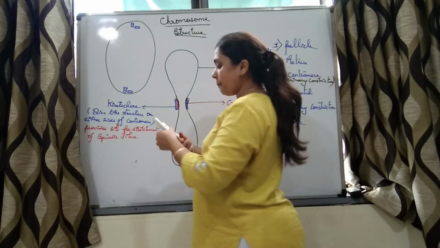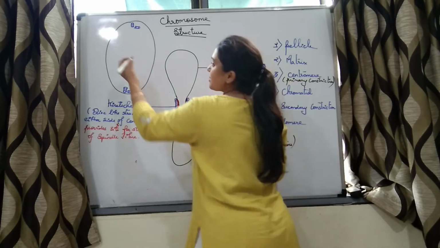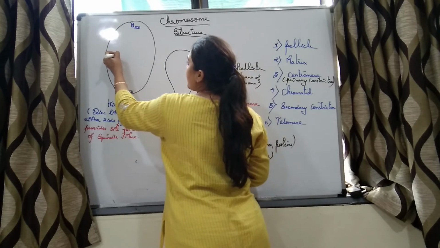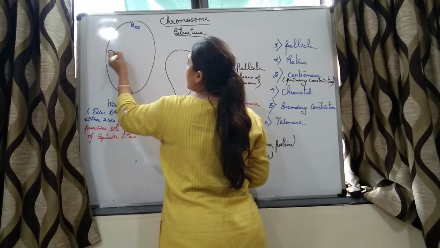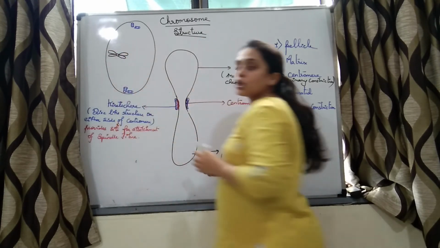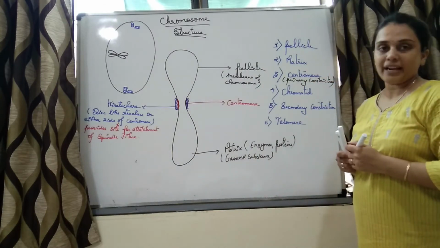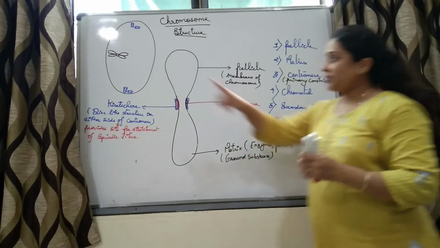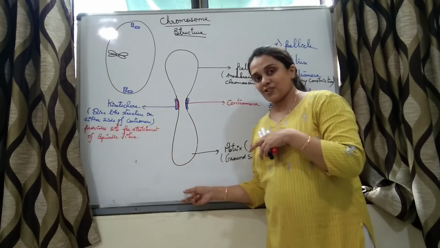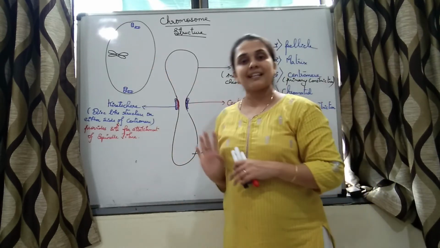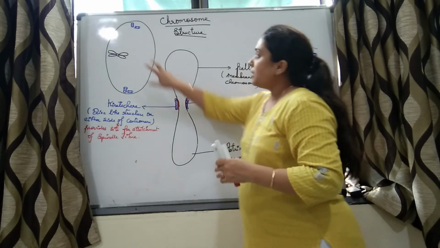Now what happens? Say here is the chromosome, and we are drawing a prophase chromosome, and we know that a prophase chromosome has two sister chromatids. So that is a chromosome. This is a prophase chromosome. This chromosome is an anaphase chromosome. The structures are the same, right?